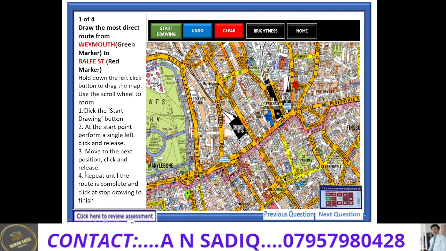Now let's see this portion of the screen which is on the left hand side of this screen. This is actually a question window of the screen on which there is always a question with some instructions about how to start and end your route.